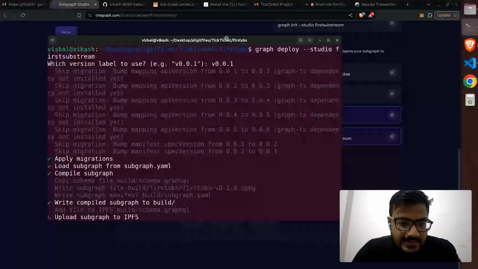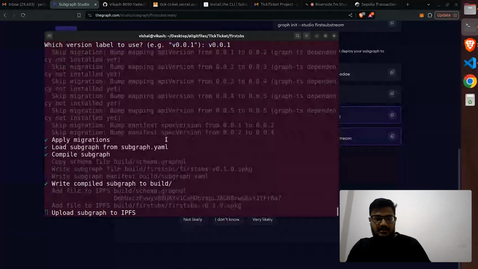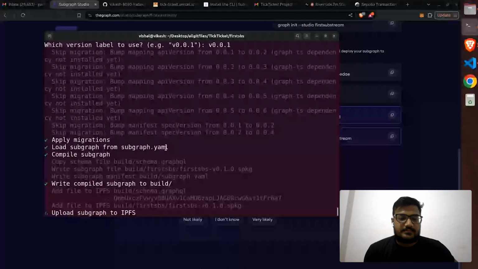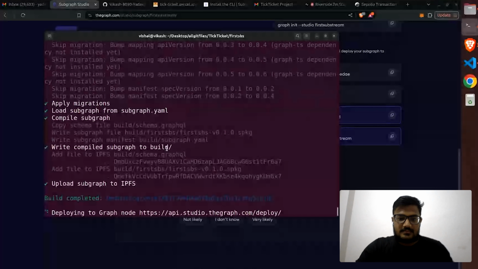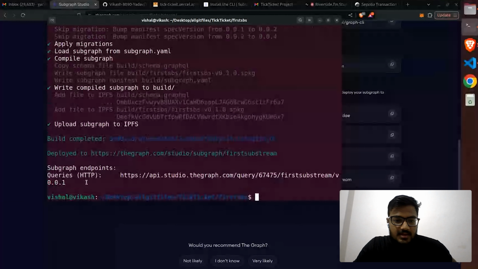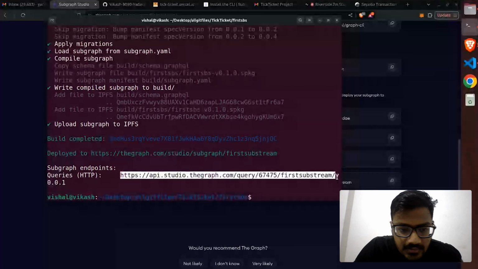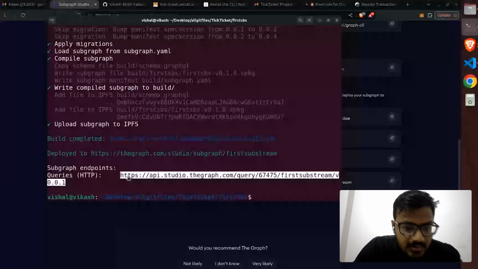Our subgraph is being uploaded to IPFS. Just wait a little bit. Yeah, so we get the ID message here, and we are going to use this.